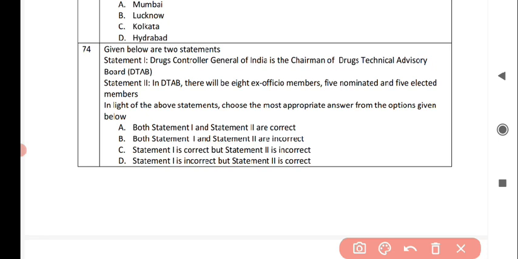Next question is, given below are two statements. Statement 1 is, Drugs Controller General of India is the chairman of Drugs Technical Advisory Board. And statement 2 is, in DTAB there will be 8 ex officio members, 5 nominated and 5 elected members. So in light of these above two statements, choose the most appropriate answer from the options given below. So the correct answer for this question is option number D, that is statement 1 is incorrect, and statement 2 is correct.